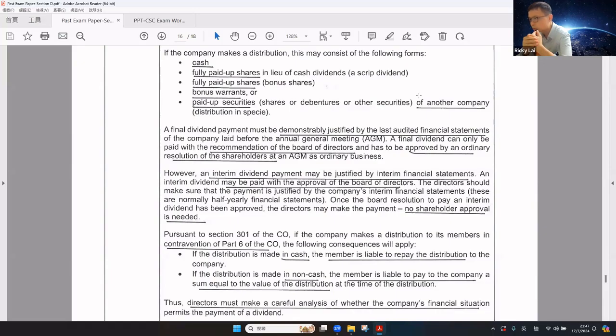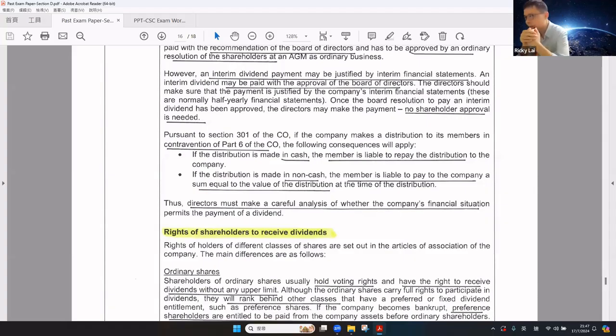When the board resolution to pay an interim dividend has been approved, the director may make the payment. No shareholder approval is listed. If the company makes a distribution to a member, violating the CO, and the distribution is made in cash, the member is liable to repay the dividend to the company.